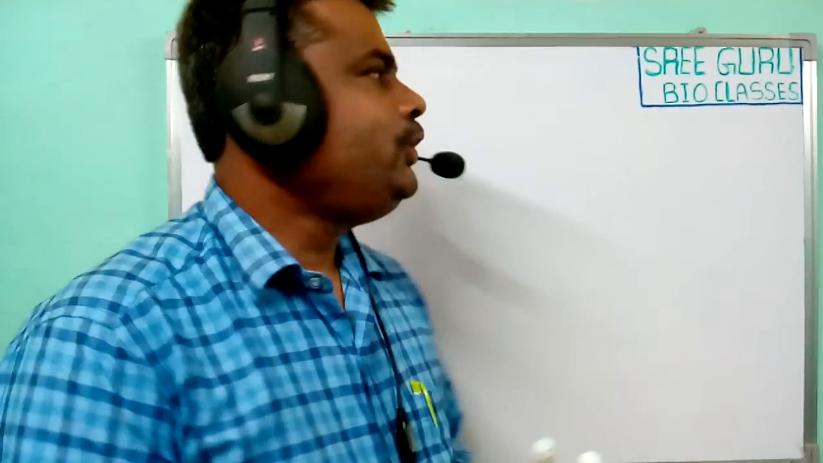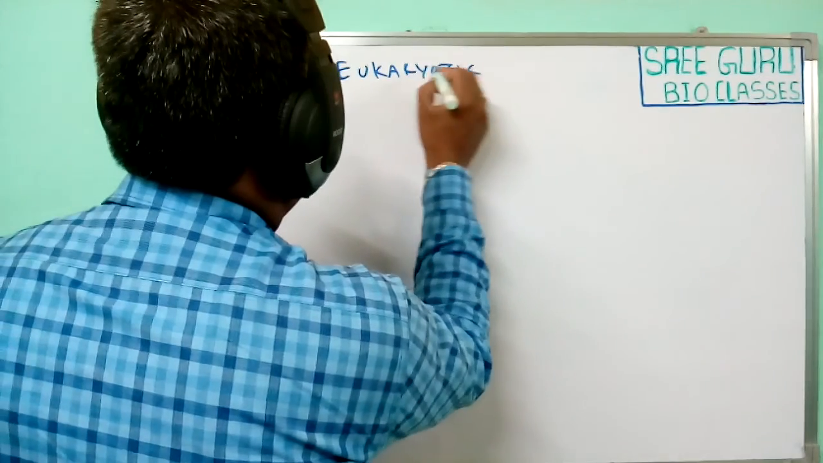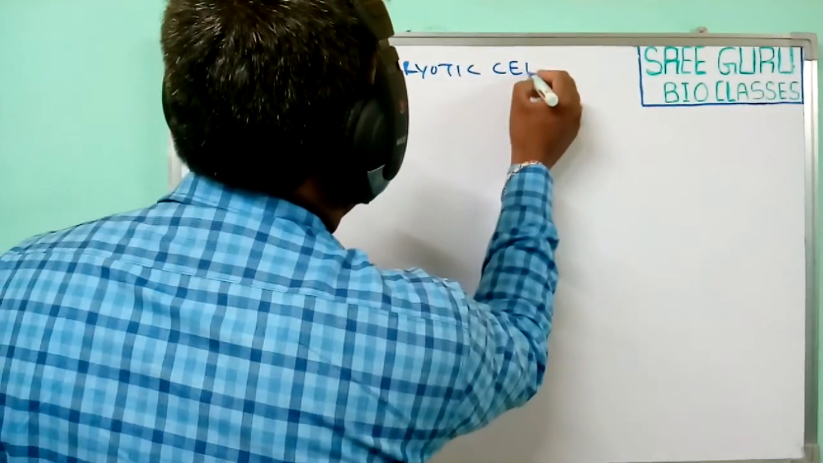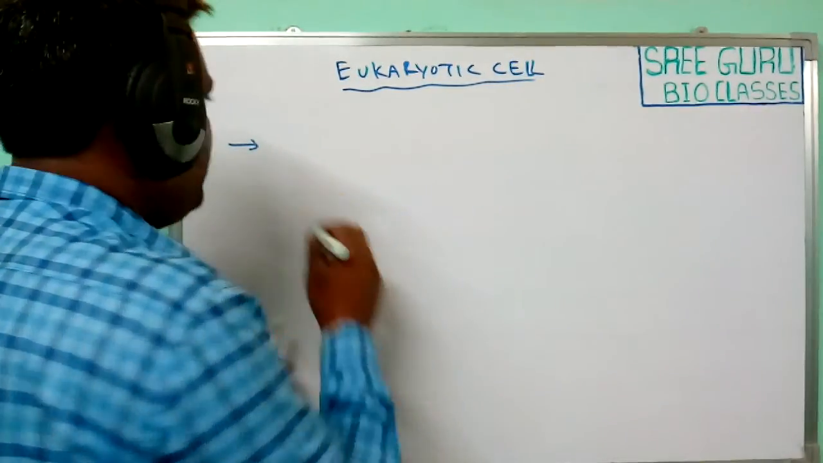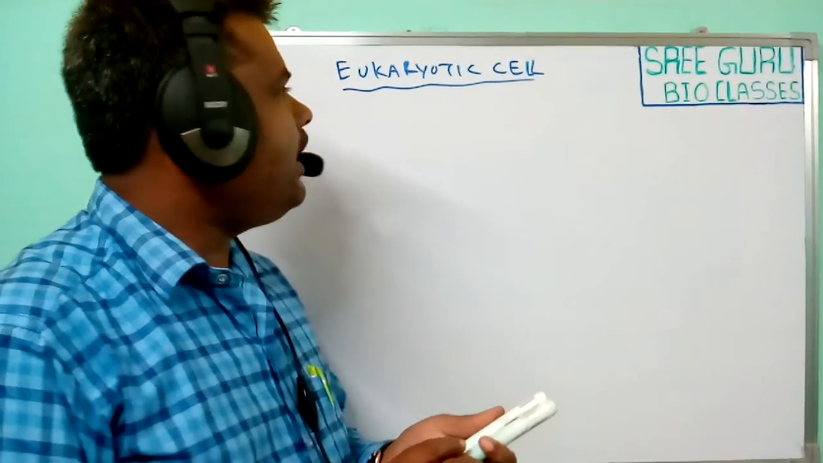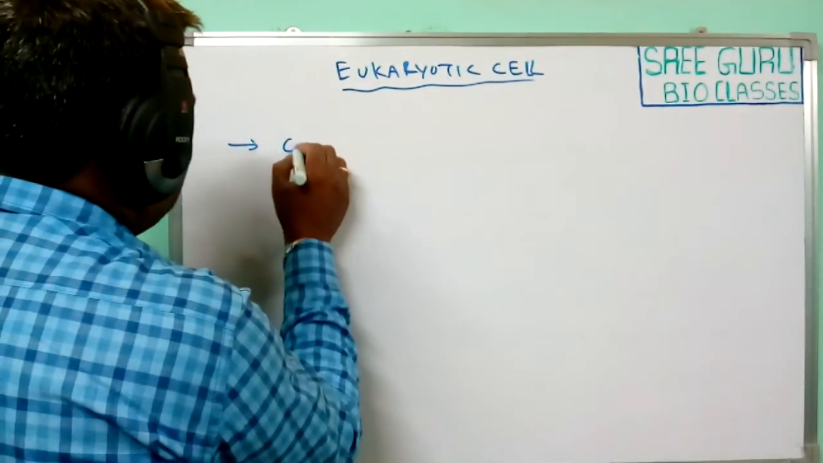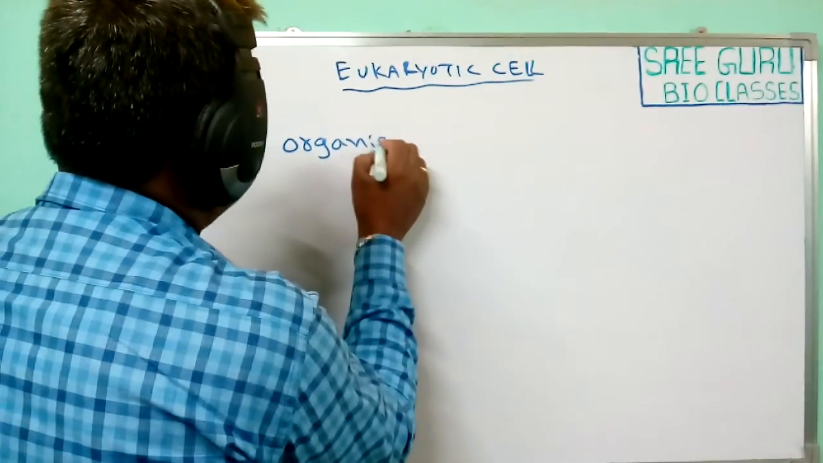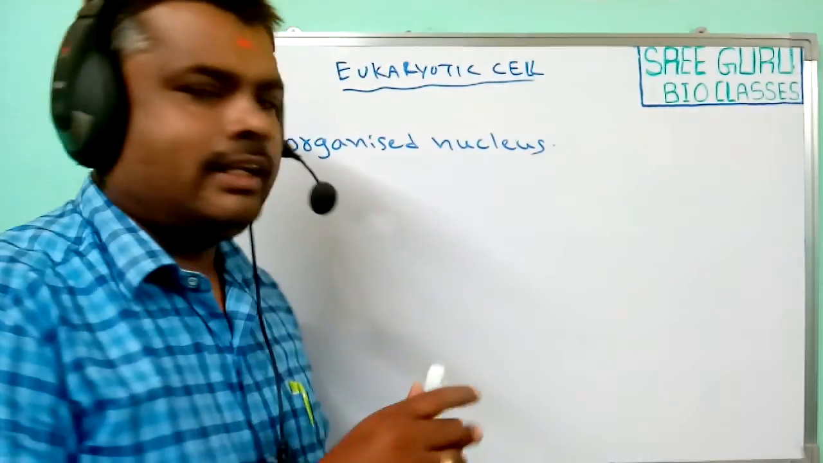In this class we are going to discuss one of the most important topics in biology, the eukaryotic cell. In this eukaryotic cell, what is meant by eukaryotic cells? The cells that have an organized nucleus are known as eukaryotic cells.